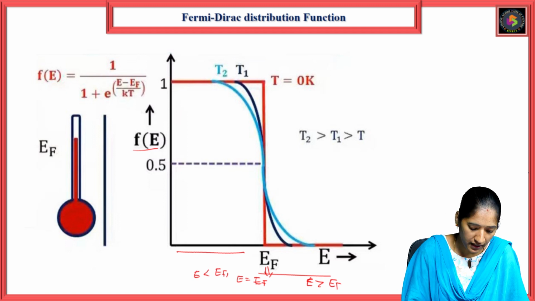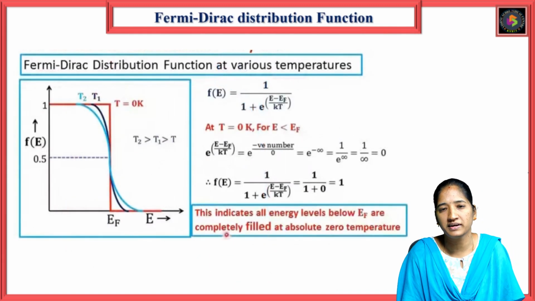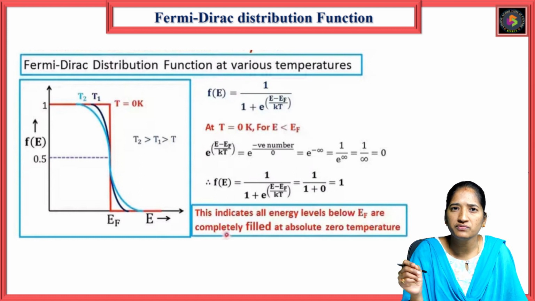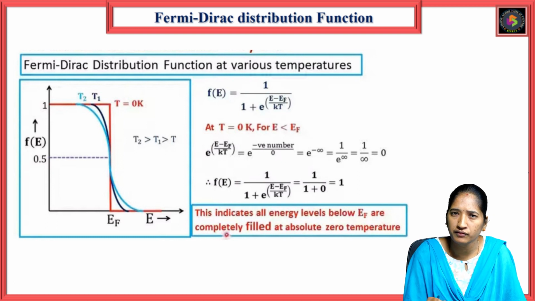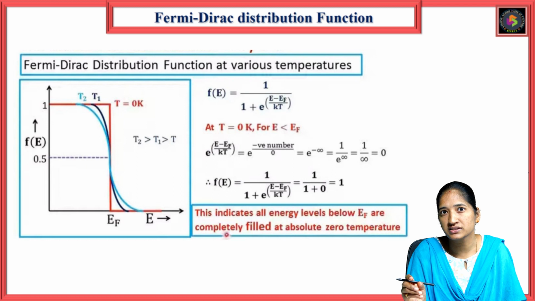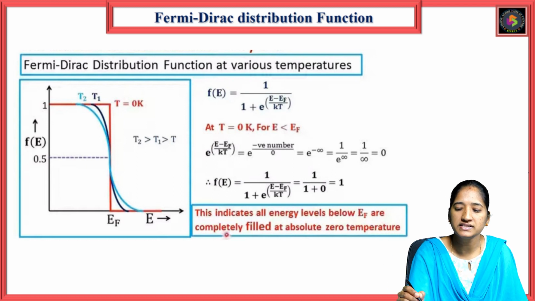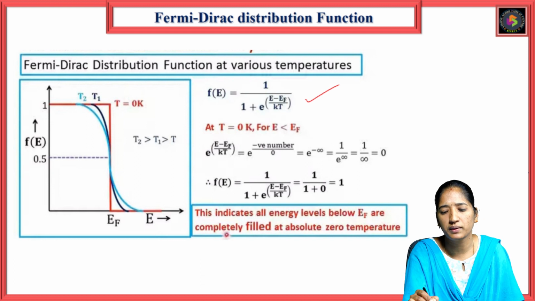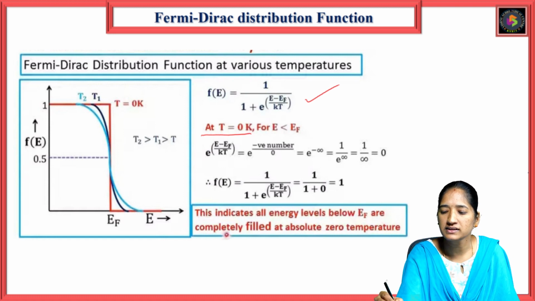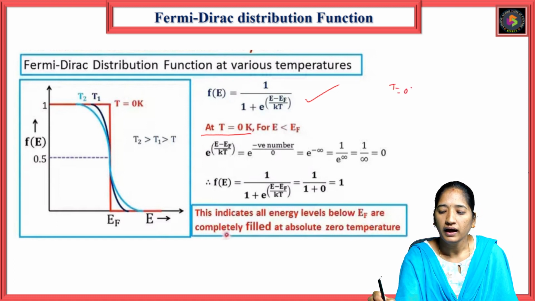Let us calculate it by the mathematical expression. By using this expression, let us calculate what happens as the energy varies relative to the Fermi level: energy less than the Fermi energy, energy equal to the Fermi energy, and energy greater than the Fermi energy. So let us consider the Fermi-Dirac distribution function F of E equals 1 by 1 plus e power (E minus EF) by kT, at T equals 0, and the energy E less than EF in the first case.